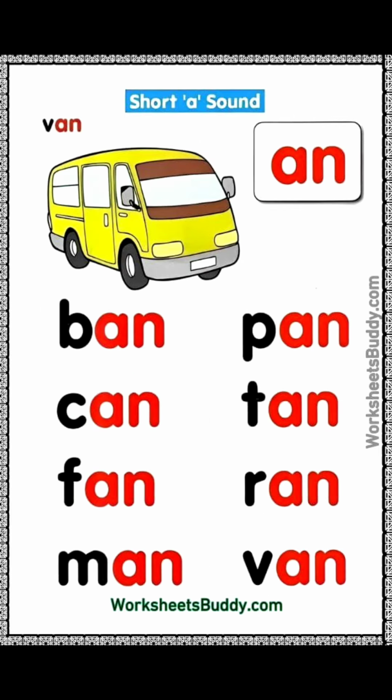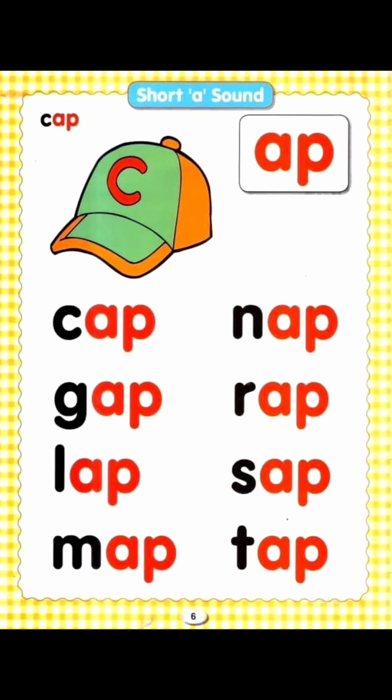The second family of short A: an, fan, man, van, pan, can. The third family of short A, when short A came with letter P: cap, tap, nap, map.